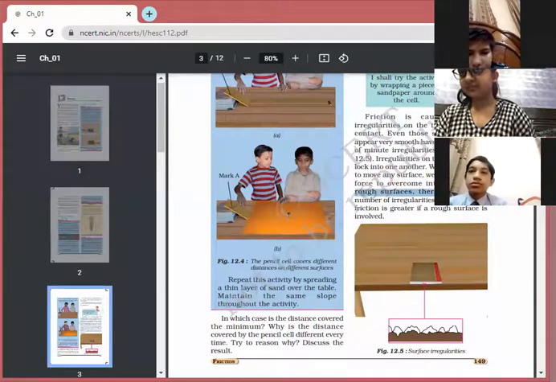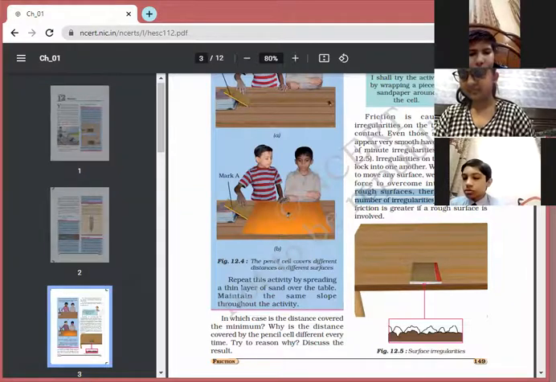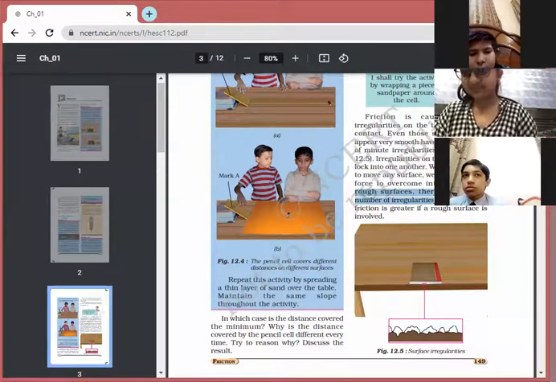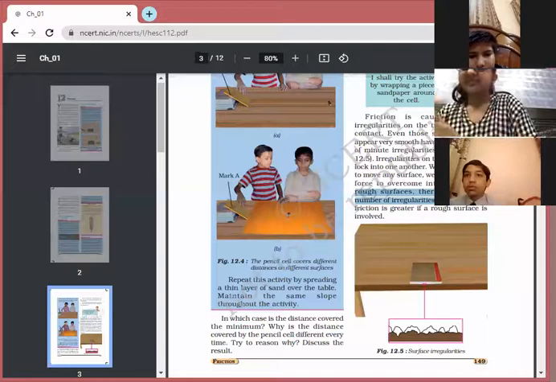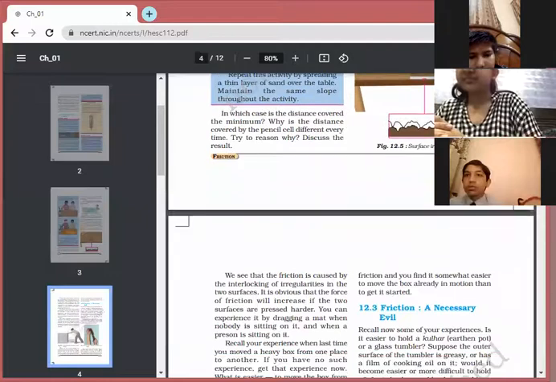Kindly children underline, it's very important. On a rough surface, the irregularities are more. And if more irregularities, then friction will be what? Will be less or more? More. It is written, yes, more force of friction will be there. That's why our object stops fast, because the surface is rough, more irregularities are there. आप ऐसे भी relate कर सकते हैं. More friction, more irregularities. But if anything you are not getting, you may ask.